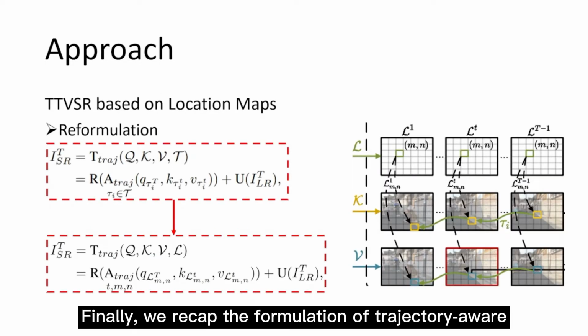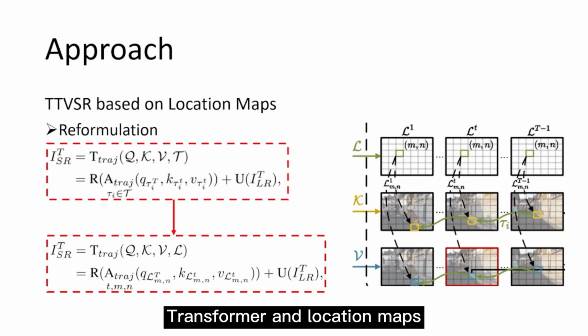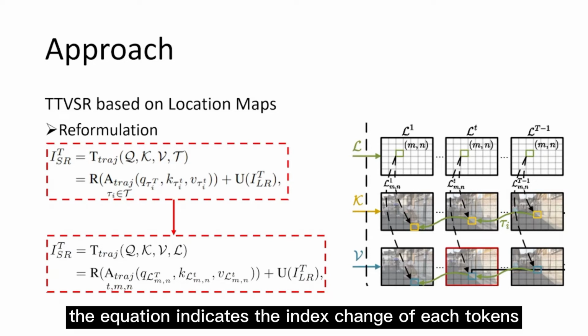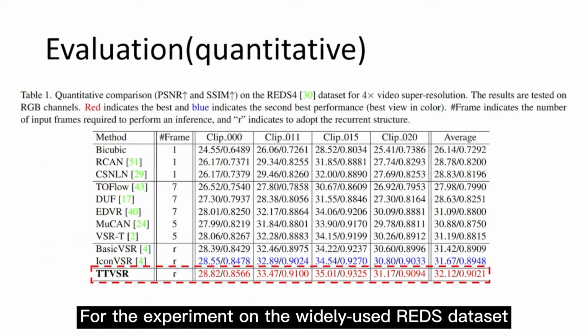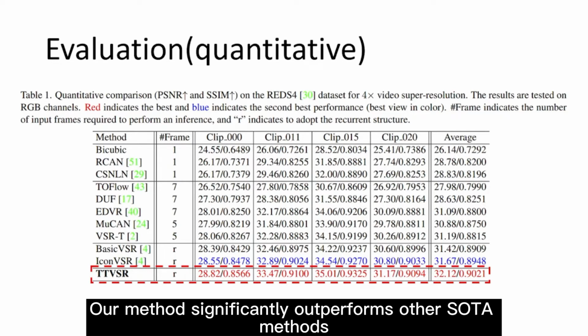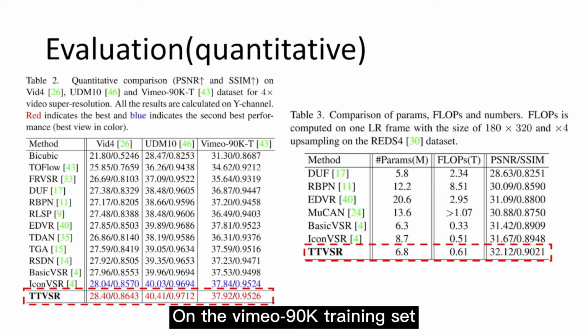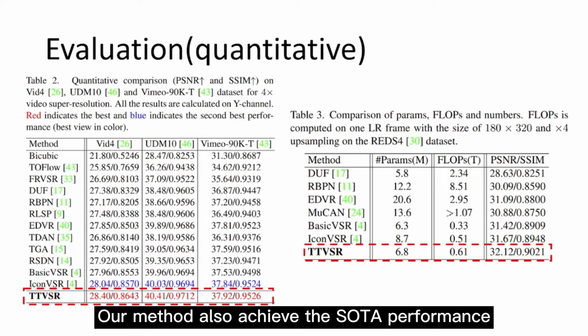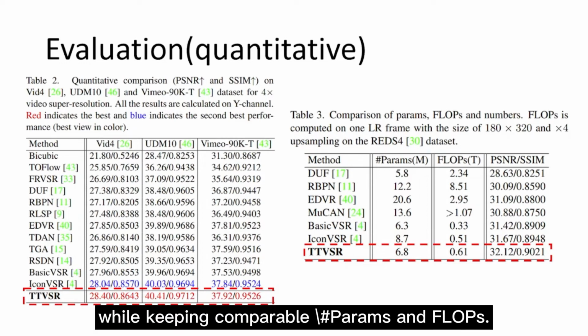Finally, we recap the formulation of trajectory-aware transformer and location maps. The equation indicates the index change of each token. For the experiments on the widely used REDS dataset, our method significantly outperforms other SOTA methods. On the Vimeo training side, our method also achieves SOTA performance. Besides, for the hardware-independent metrics, it achieves higher performance while keeping comparable parameters and FLOPs.